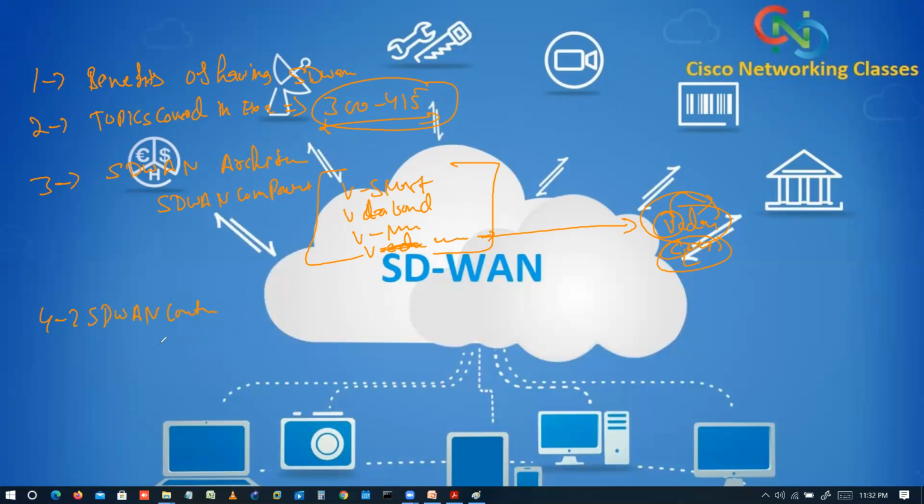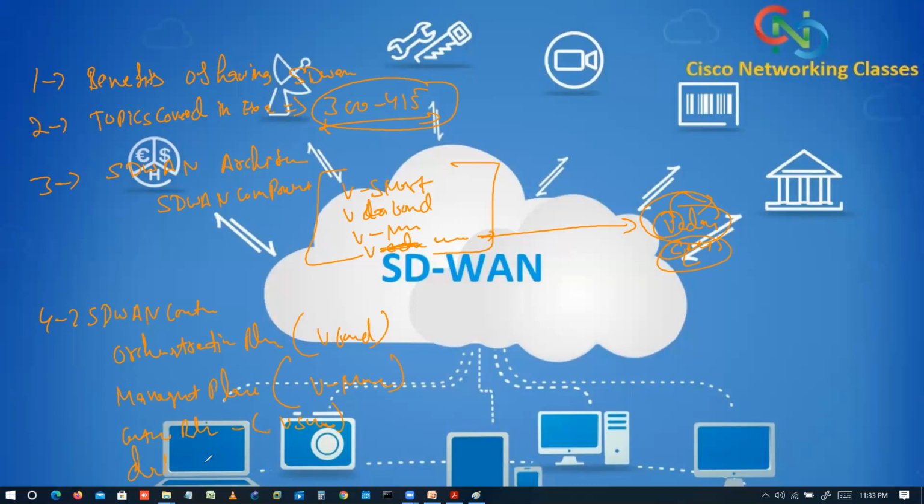In this SD-WAN controller, we will discuss the orchestration plane. That is nothing but vBond. Okay. So this is the first layer that we have in the SD-WAN. We'll discuss the first, second, third, these layers. Then we'll discuss the management plane. It means we'll discuss the vManage. Okay. The third thing we'll discuss is the control plane. Again, that is vSmart. It means we will discuss in detail about the vSmart.